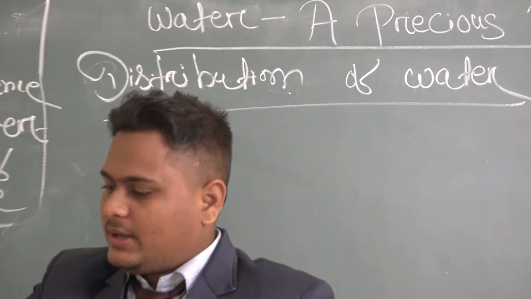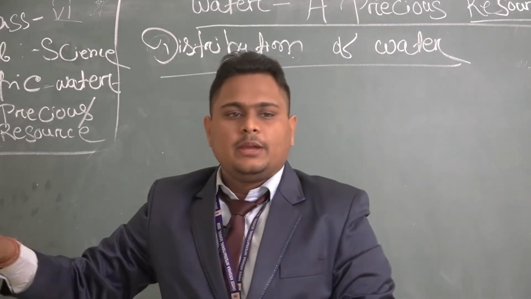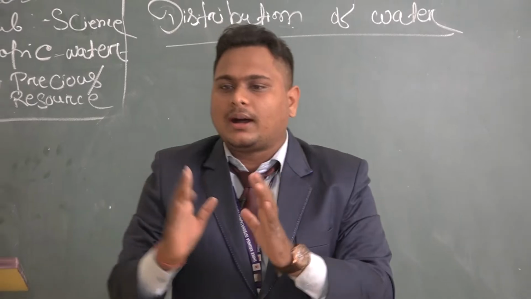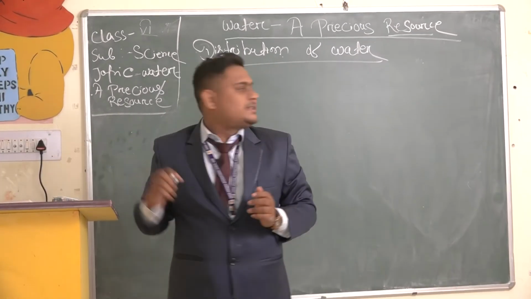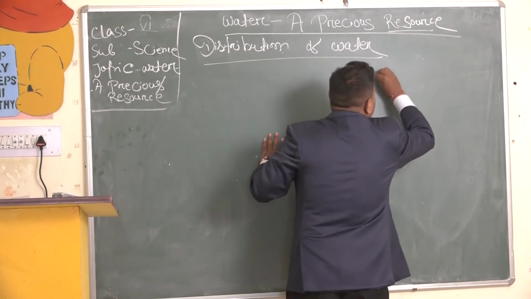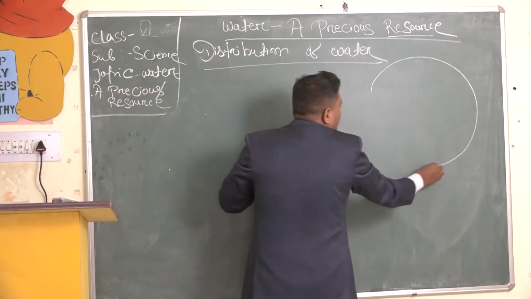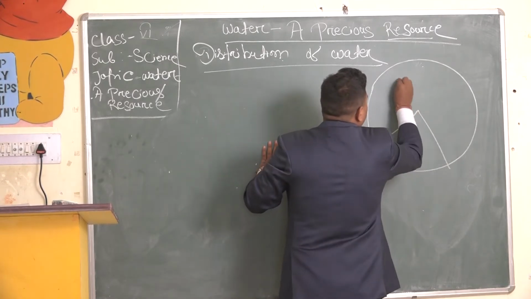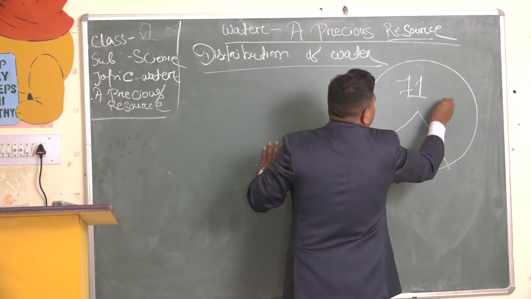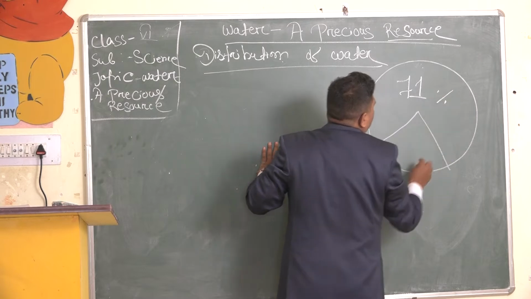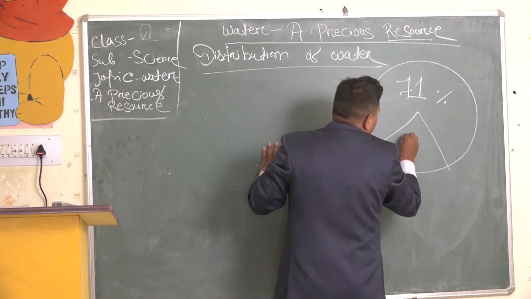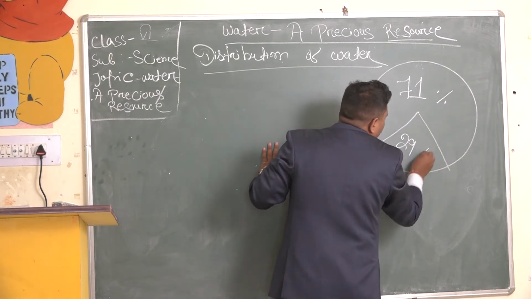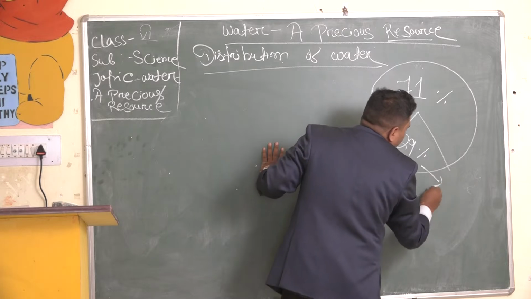If we think of the earth, 71% of water covers the earth, and the remaining 29% is the land mass.